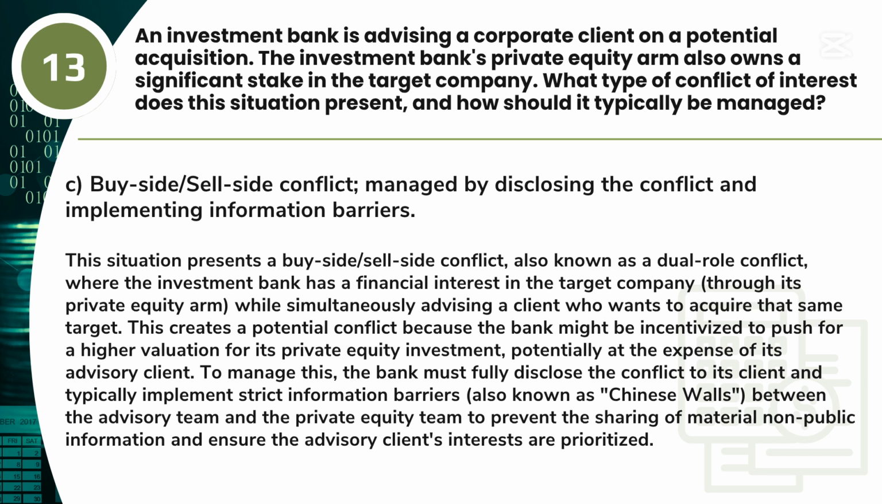To manage this, the bank must fully disclose the conflict to its client and typically implement strict information barriers, also known as Chinese walls, between the advisory team and the private equity team to prevent the sharing of material non-public information and ensure the advisory client's interests are prioritized.